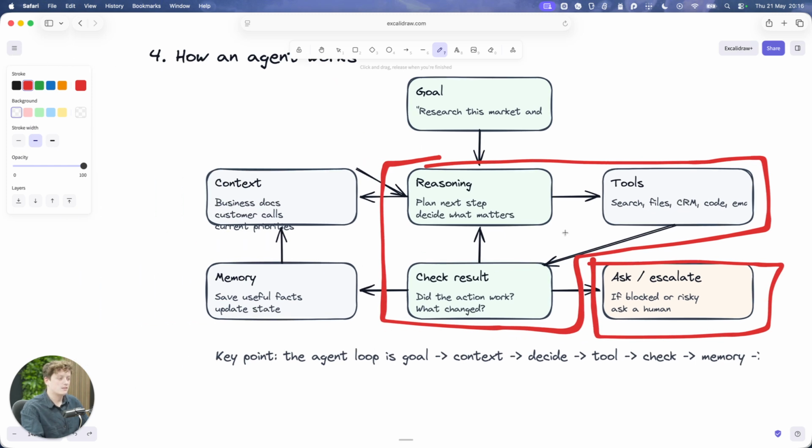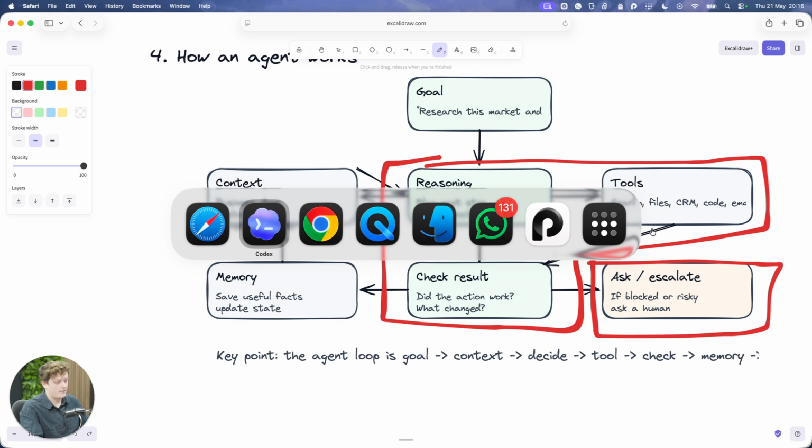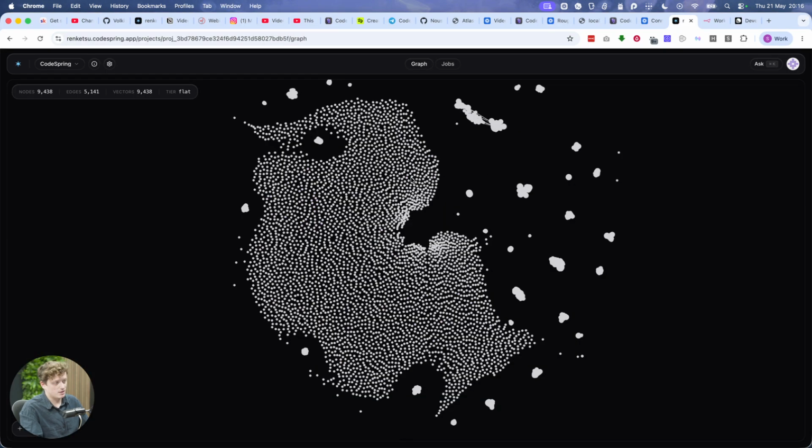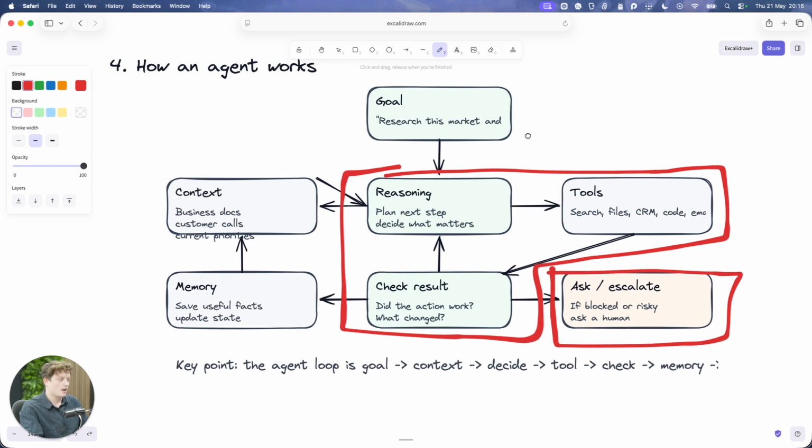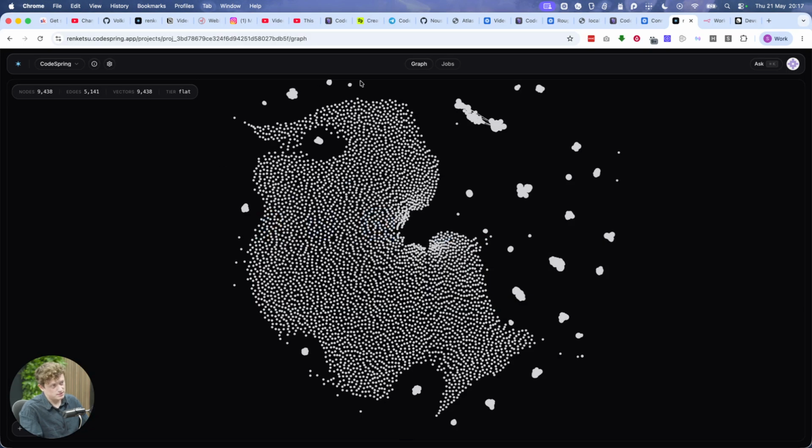And then once it's done, it will save some useful information in memory, and it can store that in the context. So you could say, okay, I want to design a new landing page. It'll go through that loop, and then I could store that information inside my company brain. Next time I come back and want to build a new landing page, it'll be like, okay, we've already just built this recent landing page. I can use information from there, and this is the marketing reasoning as to why we did that, right? And this is why having context is super, super important. Exactly what this brain does is very different to a lot of other brains, where you'll have a knowledge base out there that will just store information.